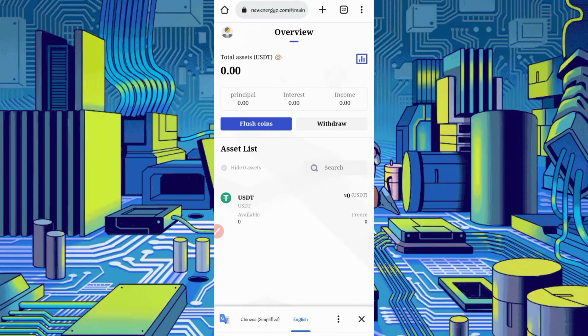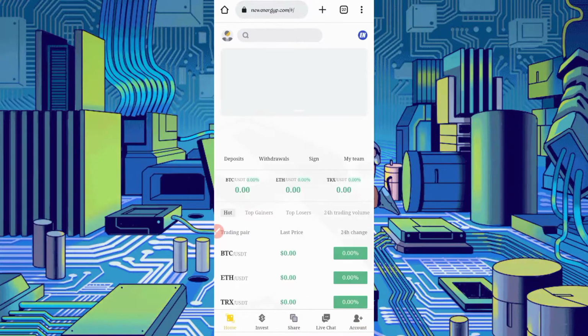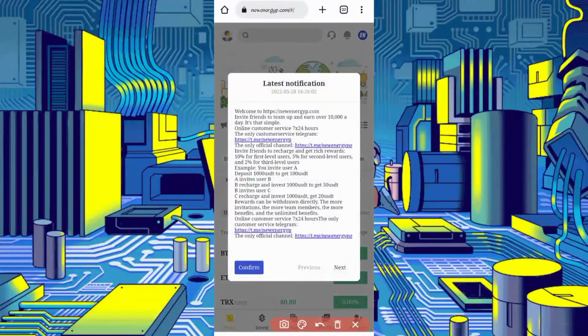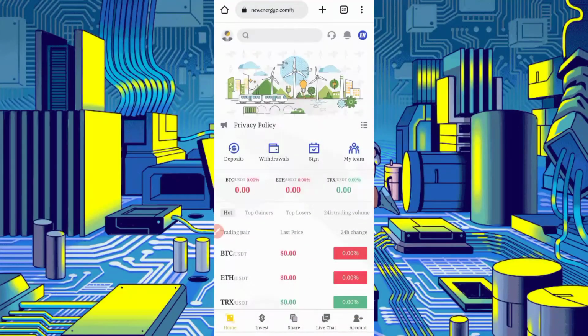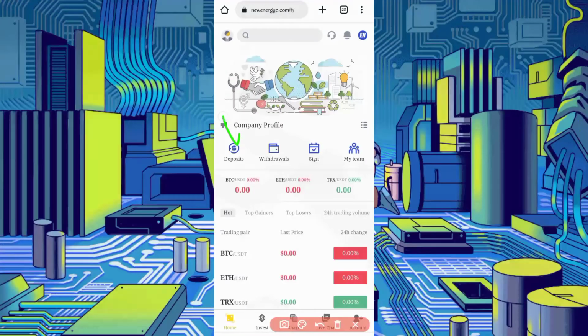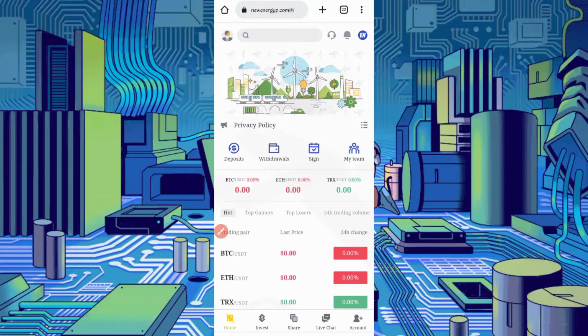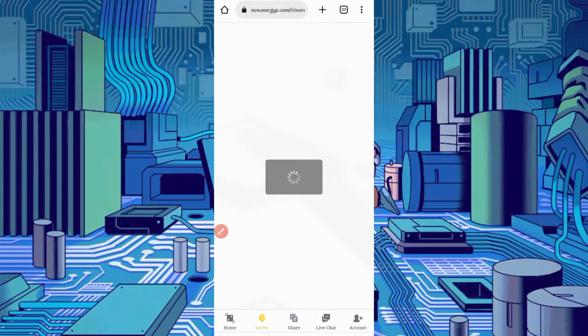Okay, so here you can see the interface of this website. I will show you the whole process of how you can earn from this website. So there are given options. Here you can see deposit, withdrawal, sign in and my teams. First of all, I will show you their projects. So here are given some projects.